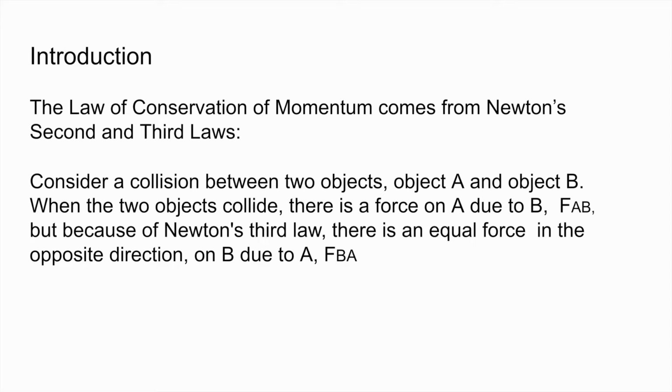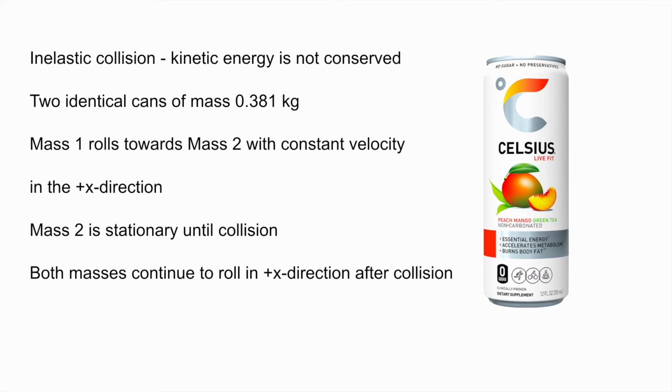The law of conservation of momentum comes from Newton's second and third laws. Consider a collision between two objects, object A and object B. When the two objects collide, there is a force on A due to B, F_AB. But because of Newton's third law, there is an equal force in the opposite direction on B due to A, F_BA.